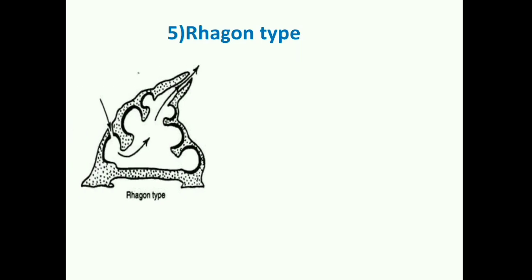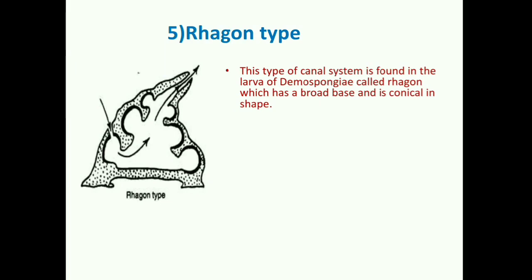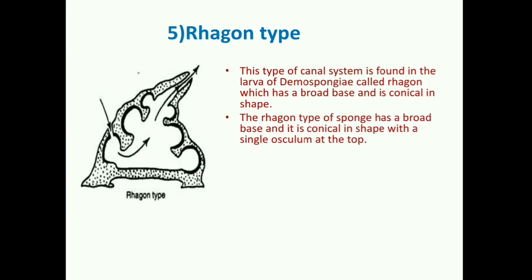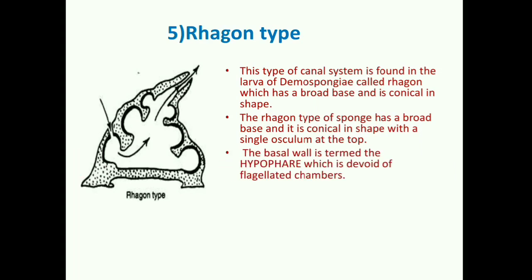Now there is one more type of leuconoid canal system that we call the Rhagon type of leuconoid canal system. Actually this type of canal system is found in the Rhagon larva of Demospongiae, and due to its presence in the Rhagon larva, we call it the Rhagon type. The Rhagon larva has a broad base and a conical shape, due to the broad base and pointed apex, and you see it has a single osculum at the top. Very clearly it is shown in the picture.